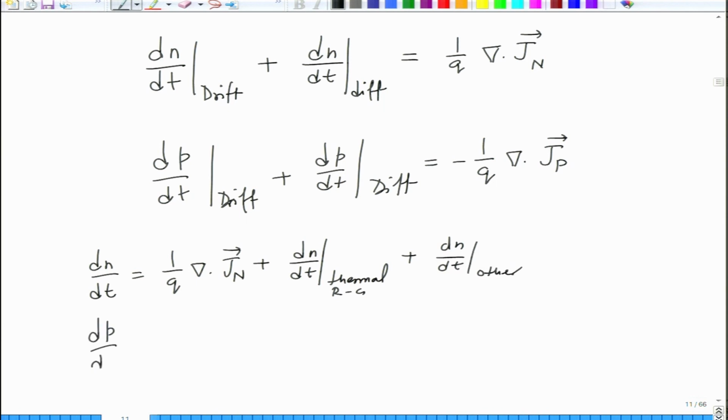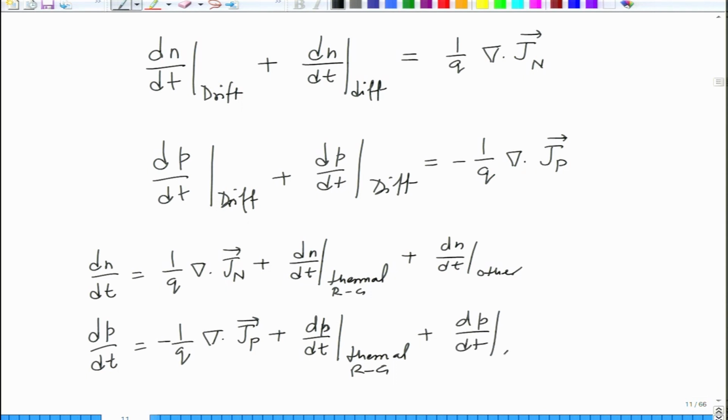Similarly, you can write dP by dt as 1 over q del of Jp plus dP by dt thermal Rg plus dP by dt other, okay. These equations are useful because you can now correlate the changes in the carrier concentration, electron or hole, with respect to electric field, with respect to diffusion gradient, with respect to recombination and generation. So, all the terms are built into one.